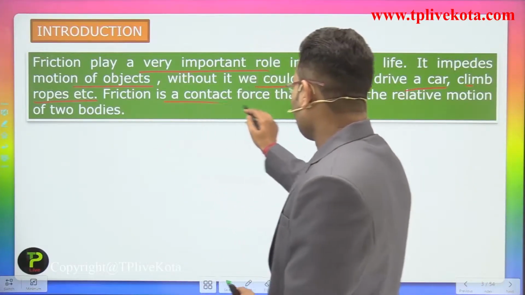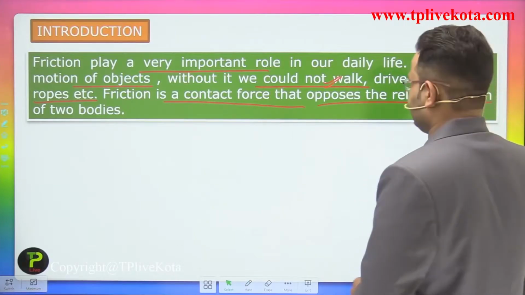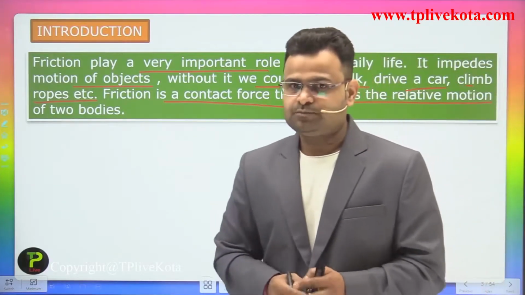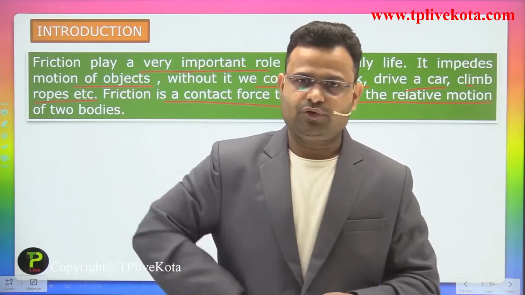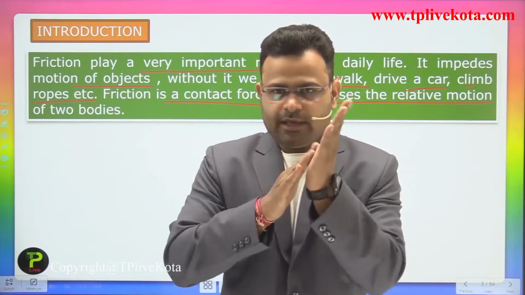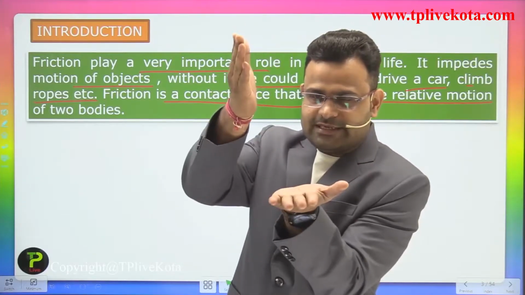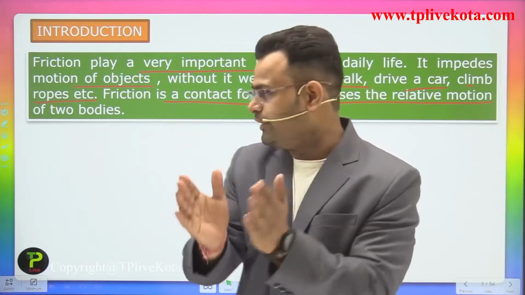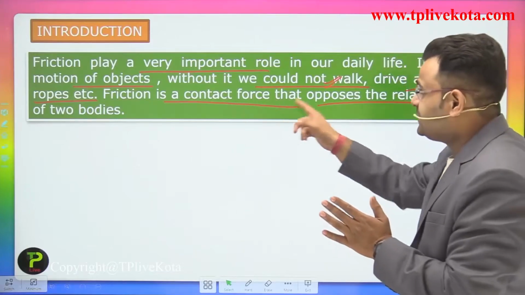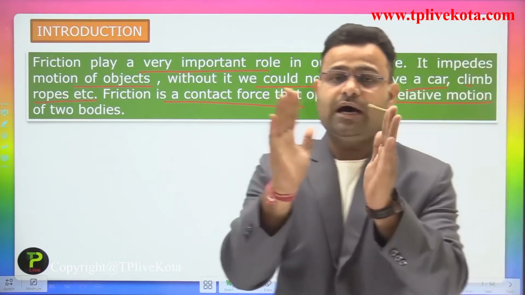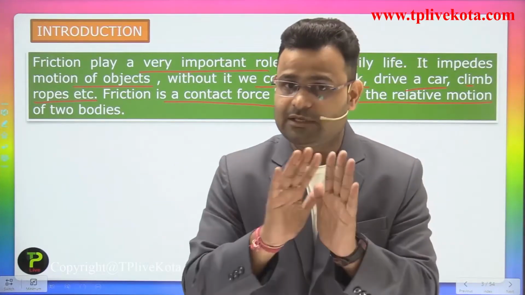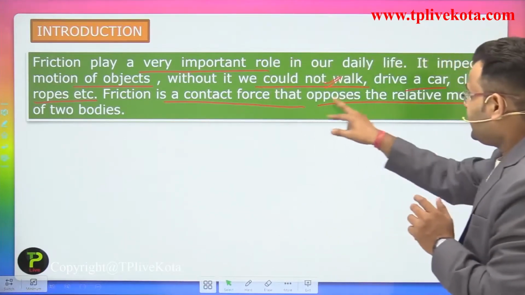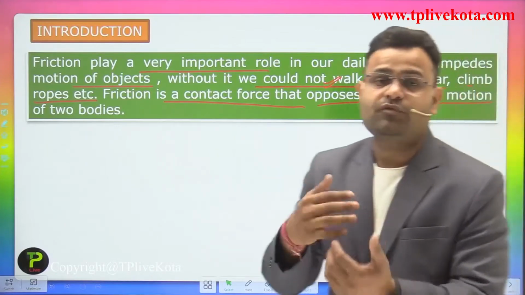Friction is a contact force that opposes the relative motion of two bodies. Let's suppose we are standing here and our two hands are moved. If one hand and the second hand are different bodies, friction is a contact force. If both are not in contact, there is no friction. But it opposes the relative motion of two bodies.